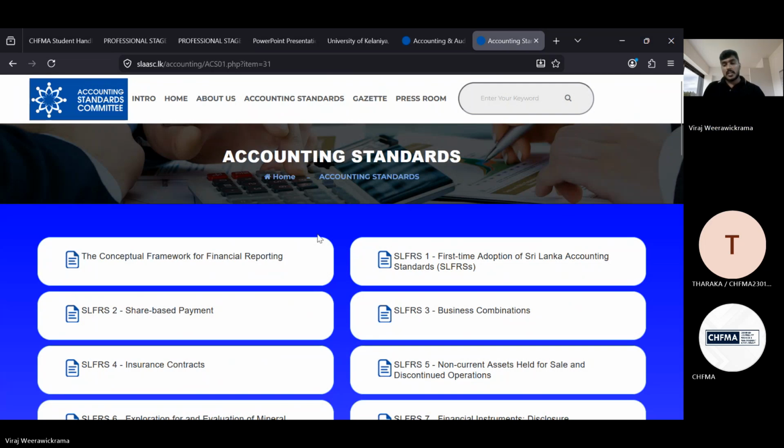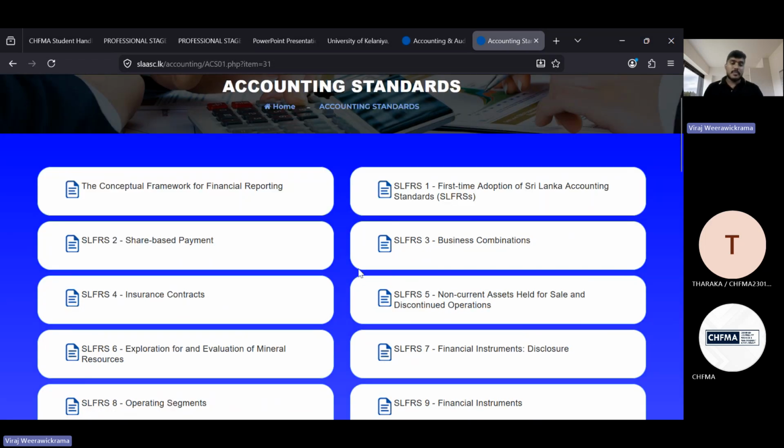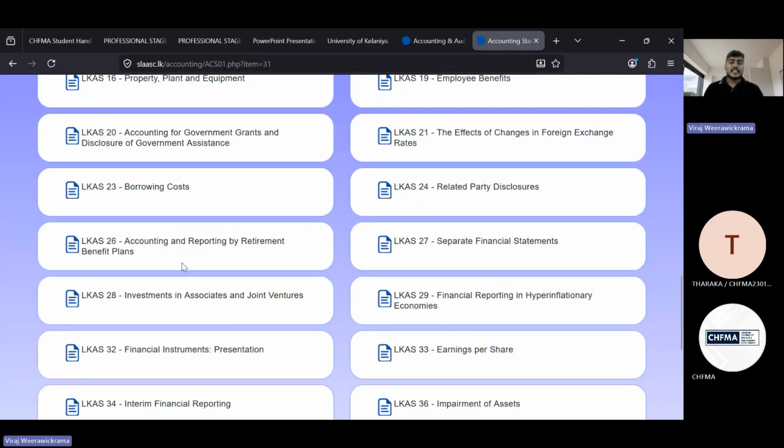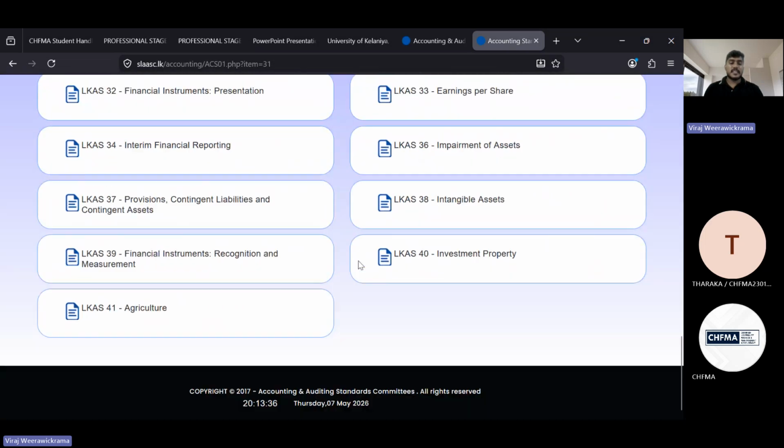As we discussed earlier, please remember that this is not an accounting standard. It is only a guideline, a base. Except for this, all others are accounting standards. You are very familiar with these SLFRSs, and here you can see the LKASs too. That's what you need to understand.